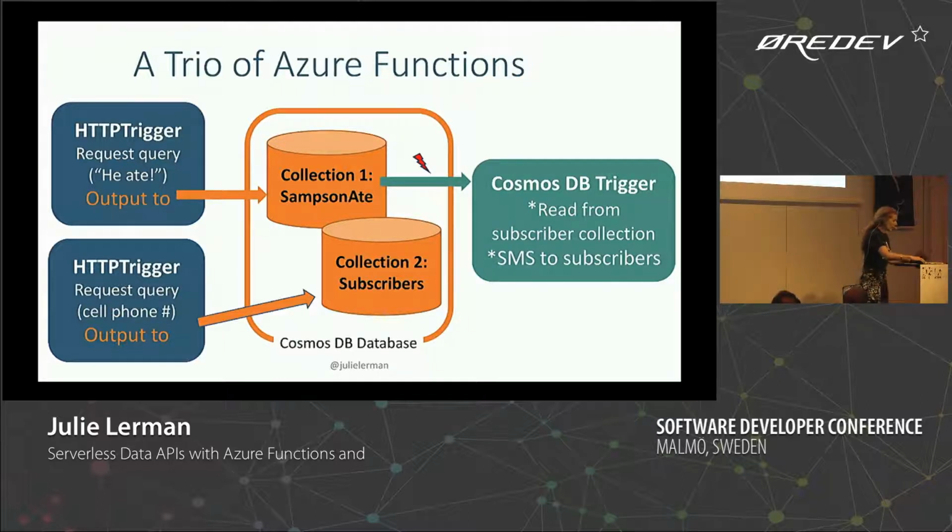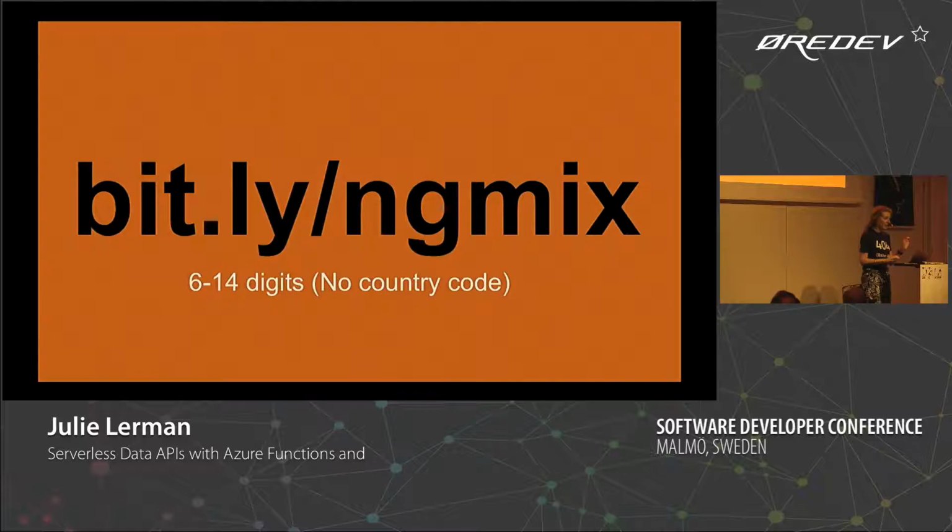So I guess first, let's hope that, okay. This should say 9 digits. This is the URL if you want to do it, and I will erase all of this afterwards. It's just going into my own, my very own account on Cosmos DB. Don't bother putting the +46, so just put in 9 digits, and then it's going to go into my database.